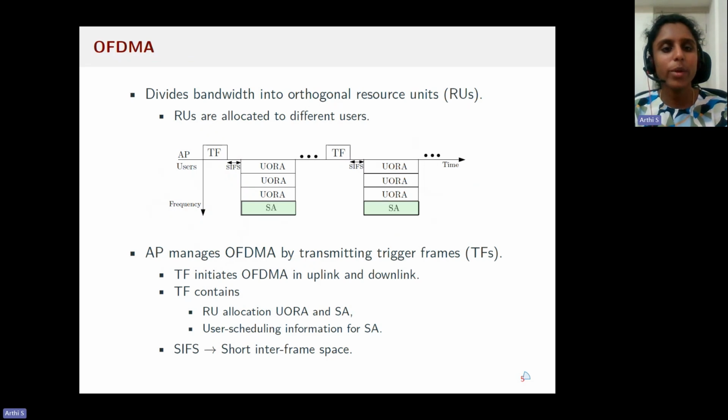In Wi-Fi, OFDMA divides the channel bandwidth into orthogonal resource units, and these resource units are allocated to different users. The access point manages OFDMA transmissions by transmitting trigger frames. Trigger frame initiates the OFDMA transmissions in uplink and downlink, and it contains the RU allocation for random access and scheduled access and user scheduling information for scheduled access.